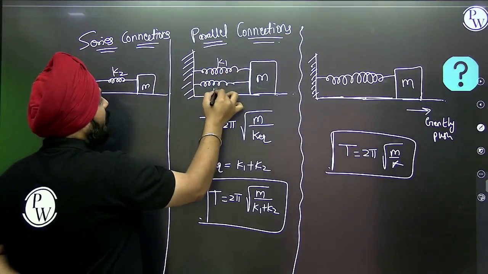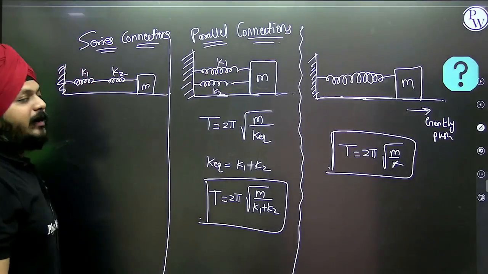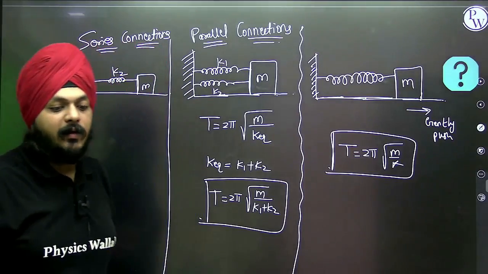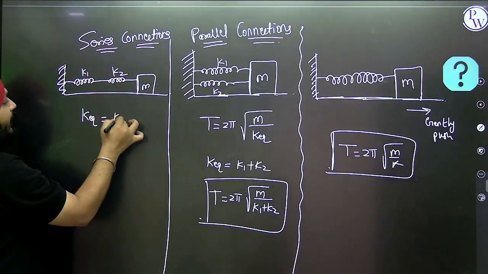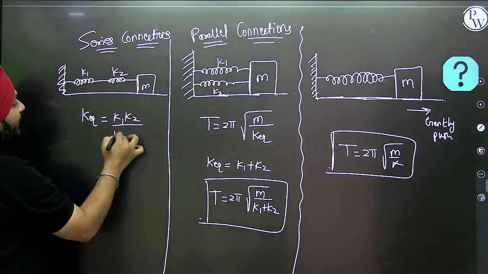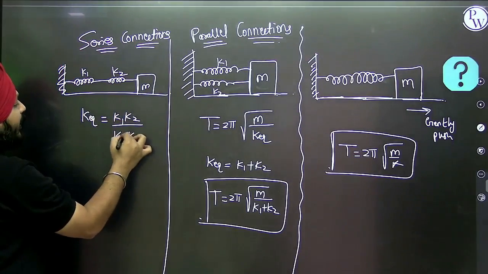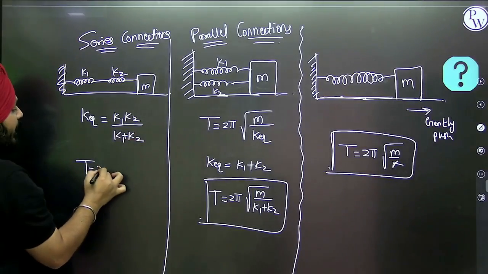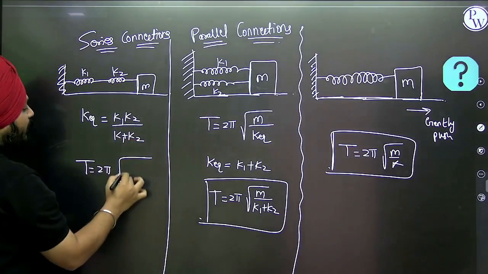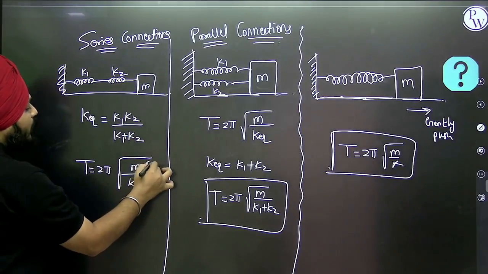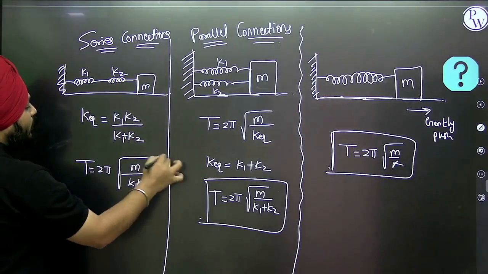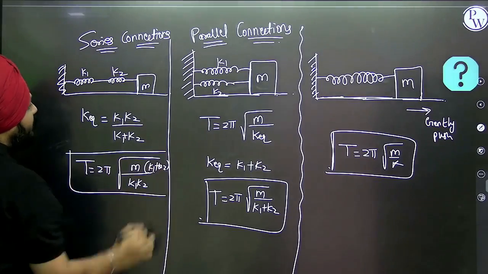One is connected in parallel, second is connected in series. So in this case, K equivalent when they are connected in series is K1 K2 whole divided by K1 plus K2. So the time period, T is equal to 2 pi under root of M whole divided by K1 K2 whole divided by K1 plus K2. This is the time period of the SHM.